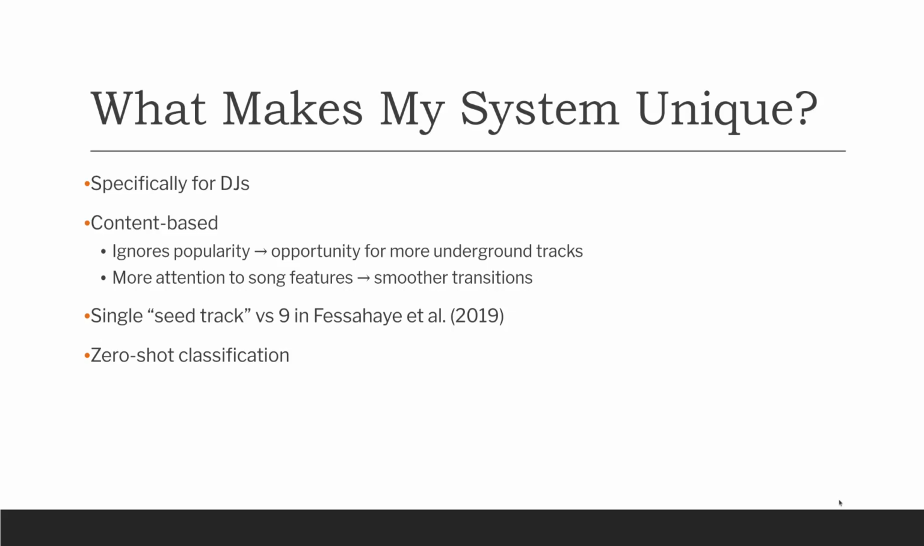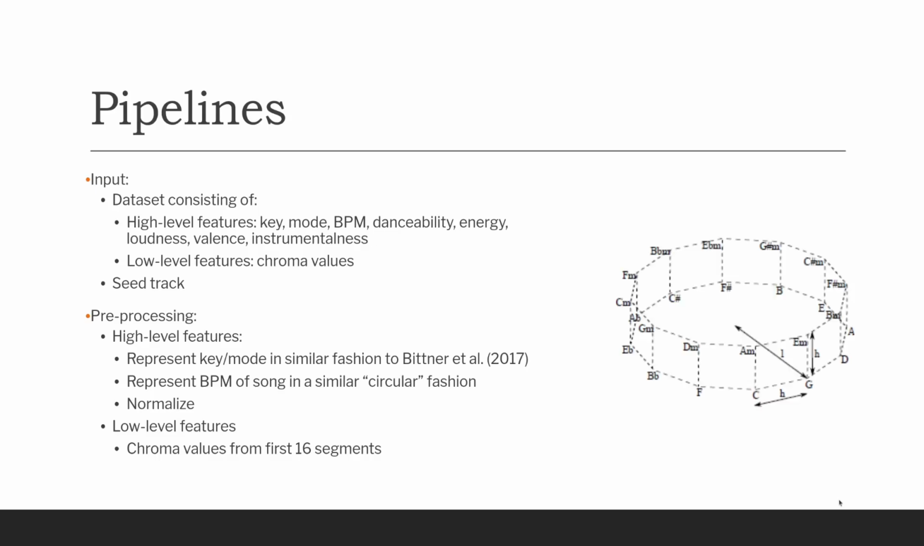So what makes my system unique? My system is specifically for DJs. It is purely content-based, meaning that it ignores popularity, which is good for providing opportunity for more underground tracks. It also pays more attention to song features, which results in better transitions. The logic behind this is that if two songs have similar features to one another, that means that the transition between those two songs will likely be quite smooth. It also takes a single track as the seed track versus some other systems which take multiple, and it is also a zero-shot system.